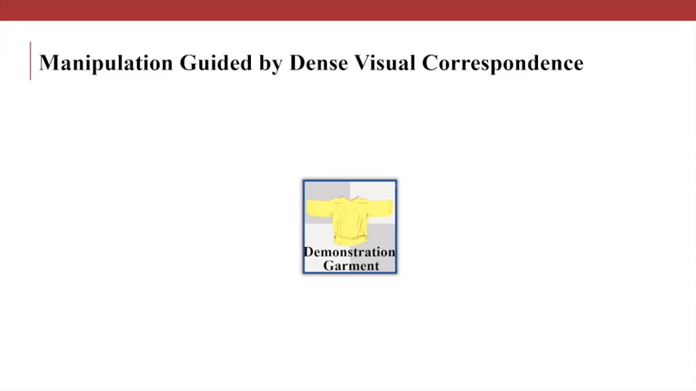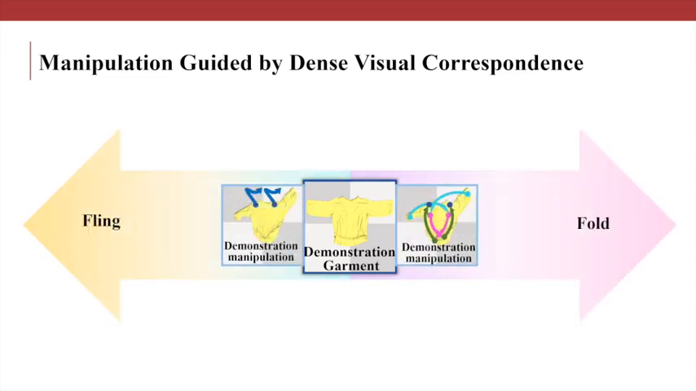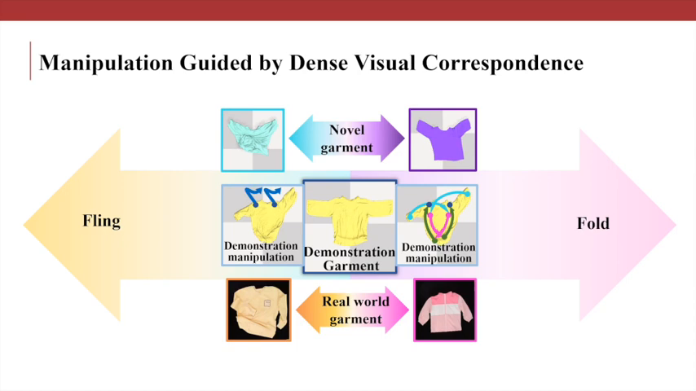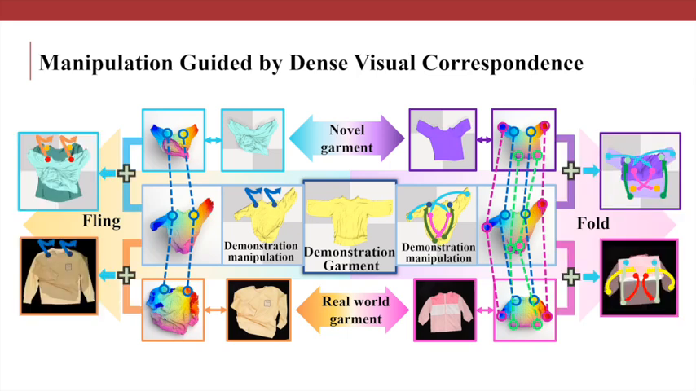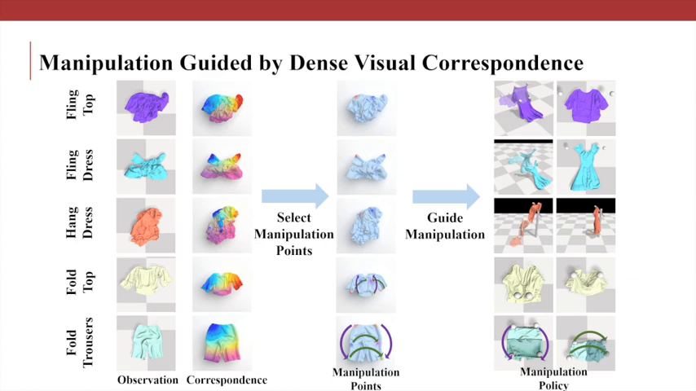With one demonstration garment and the demonstration manipulation policies for different tasks, for novel unseen garments, we can use the learned dense correspondence to select the manipulation points, and thus generate the manipulation policies to accomplish different tasks. We present manipulation results, including fling top, fling dress, hang dress, fold top, and fold trousers, by showing the observation, dense visual correspondence, selected manipulation points, and corresponding manipulation policies.